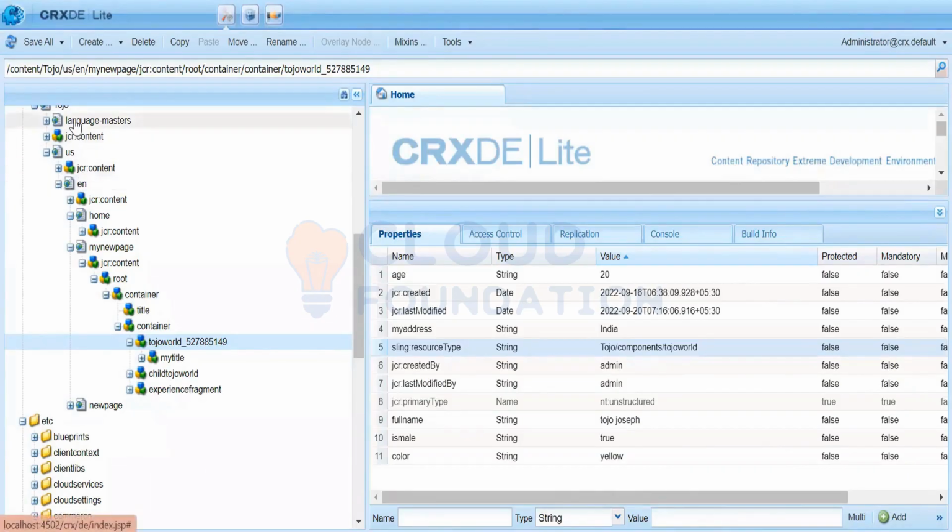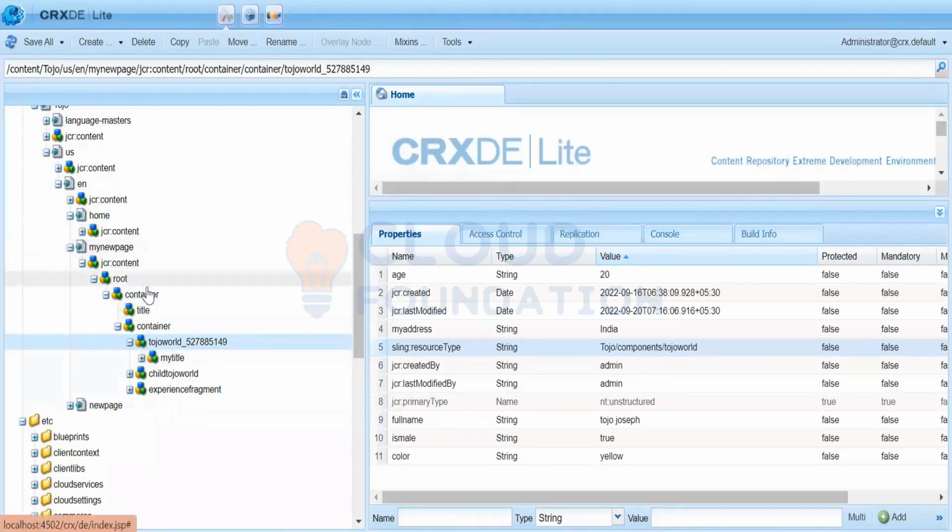This is your page. New page. You are replicating this so that this page will be available over there. If you open this page on the publisher and your code is not deployed, what will happen? Sling will say that it has to render this page.